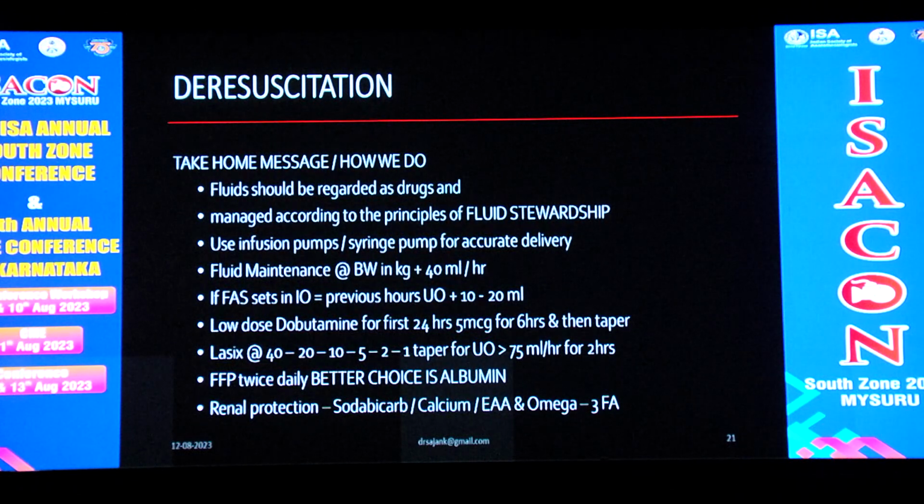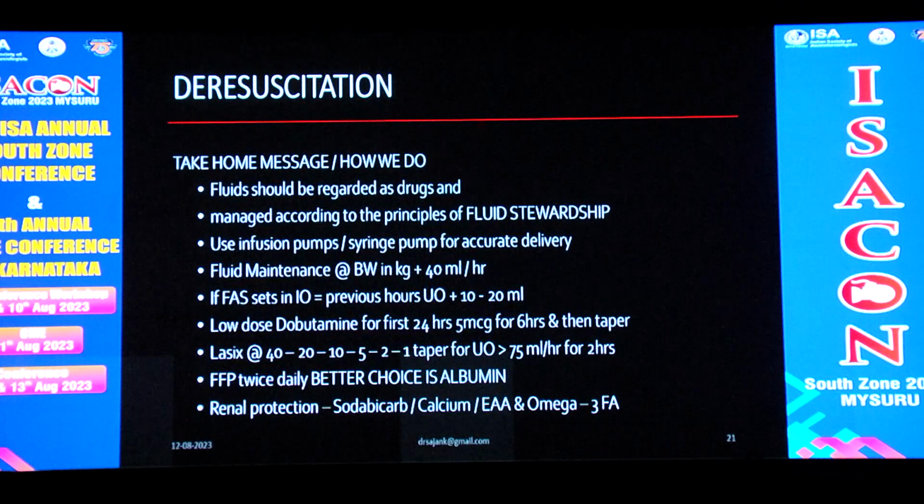Low dose dobutamine for the first 24 hours, at a small dose of 5 microgram for 6 hours, and then taper. After the resuscitation, most of the heart will be in a stunned stage, causing global hypokinesia. Dobutamine will be able to overcome this stunned phase, and this will help in urine output and all the circulatory effects. Lasix, we start at a rate of 40 mg per hour. We titrate for a urine output of more than 75 ml per hour for a consecutive 2 hours.